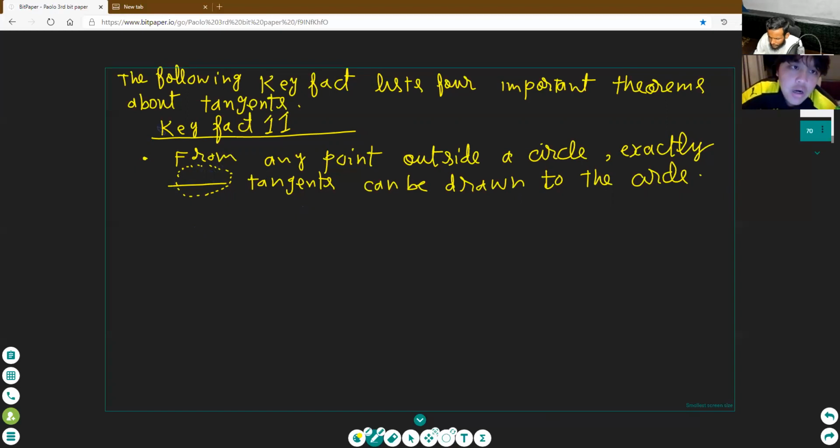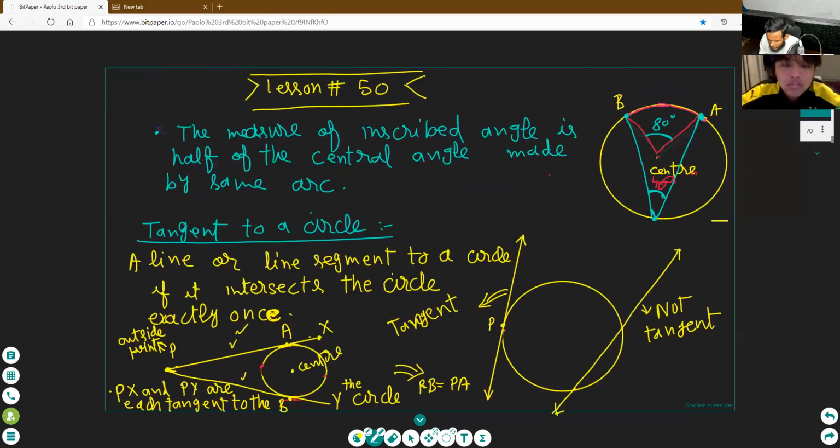Understand it. From any point outside a circle, exactly how many tangents can be drawn to the circle? 2 tangents, 3 tangents, 4 tangents, 5 tangents? Tell me the exact number of tangents. See here, total number of tangents. One tangent and second tangent, two tangents. From a point outside, we draw only two tangents, okay?